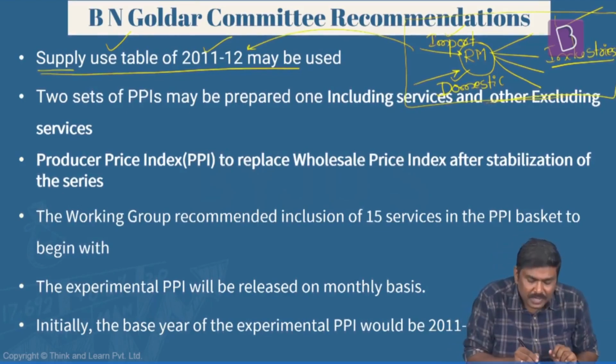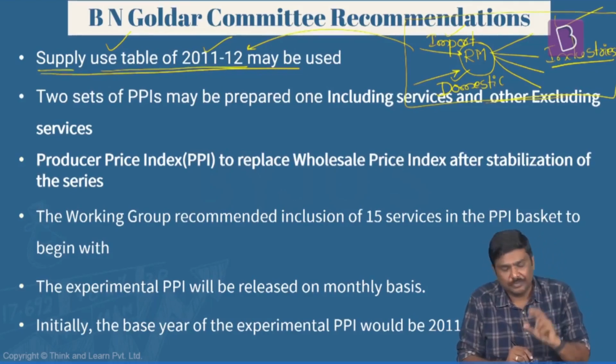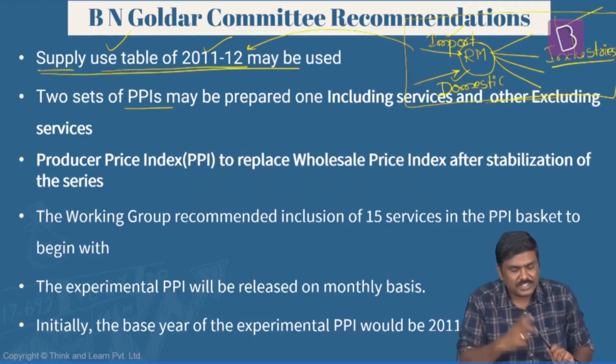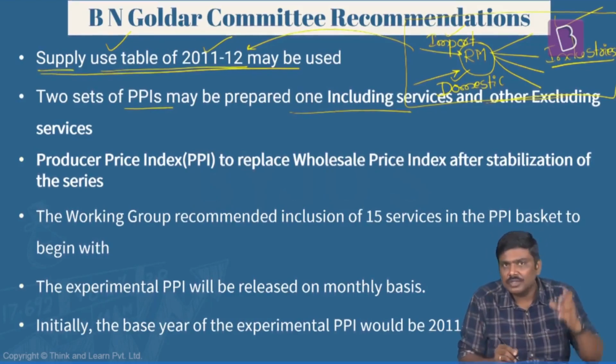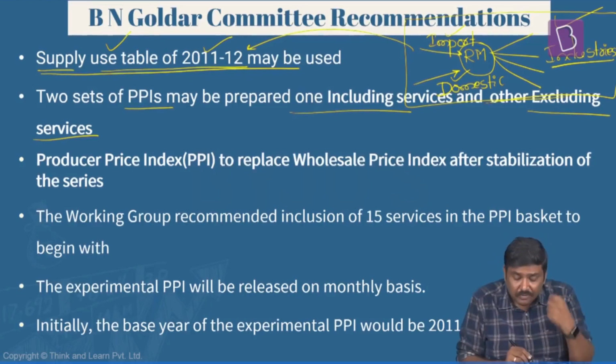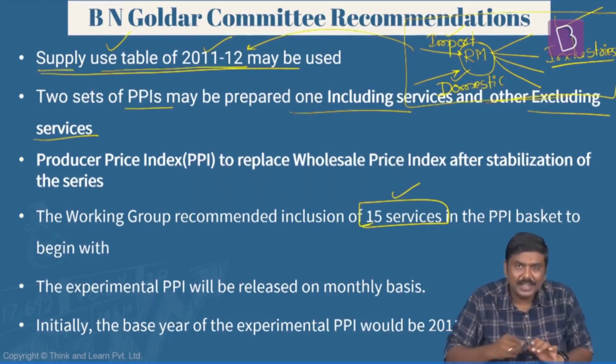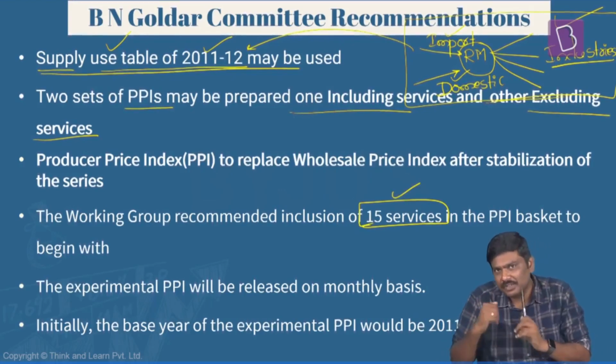So the B.N. Goldar committee has recommended that we must use the supply use tables of 2011-12. Second, we must prepare two sets of PPIs, one which includes services and the second one which excludes services. And for the PPI which includes services, they have recommended a list of 15 services. We must include these particular 15 services within this.